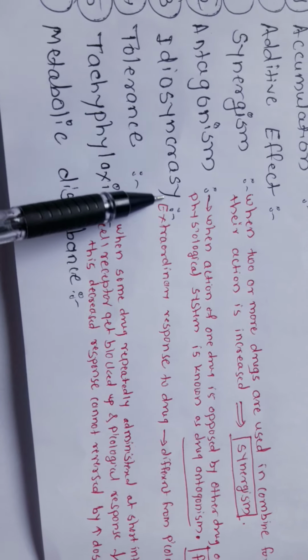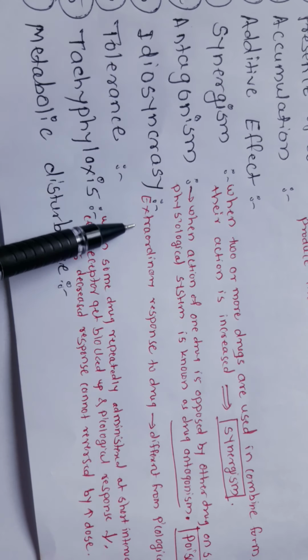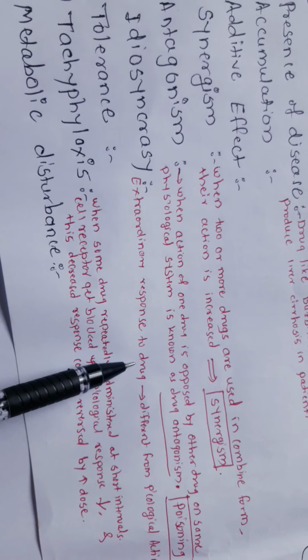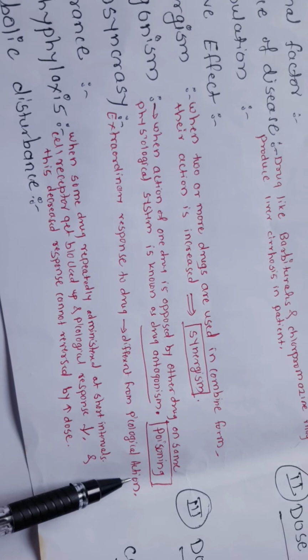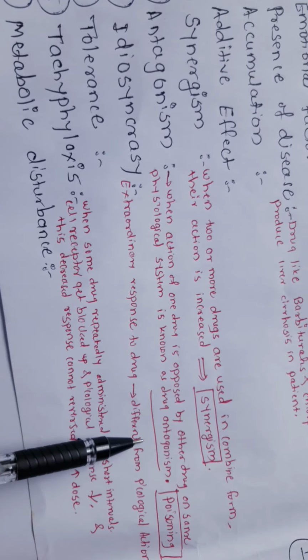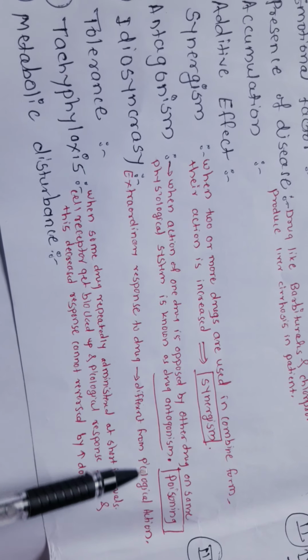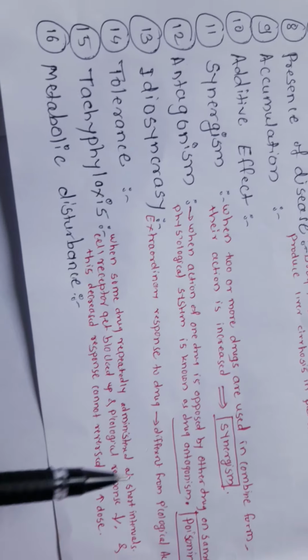Next, idiosyncrasy. Idiosyncrasy means an extraordinary response to the drug which is totally different from the pharmacological action.